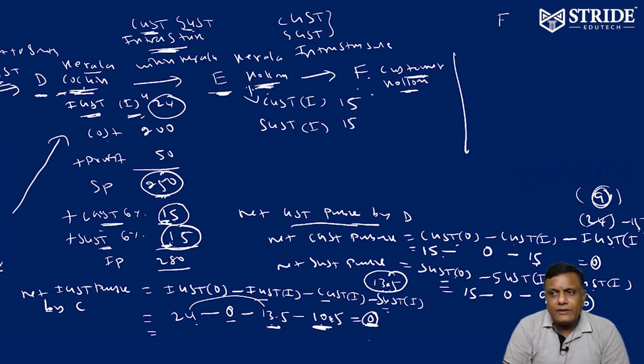Now E concept. For E, the cost price is 250. Selling price of D becomes cost price of E. What is the cost price now? 250. He is having two credits. What are the two credits he is having?